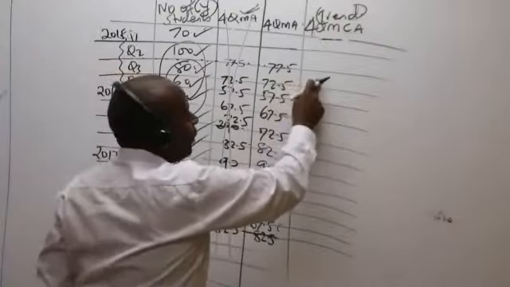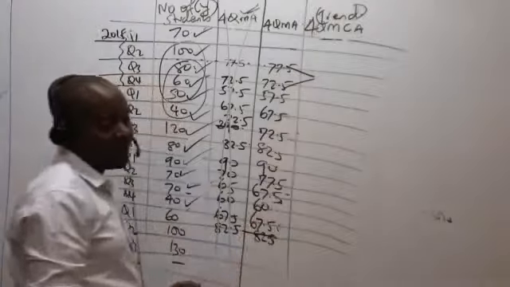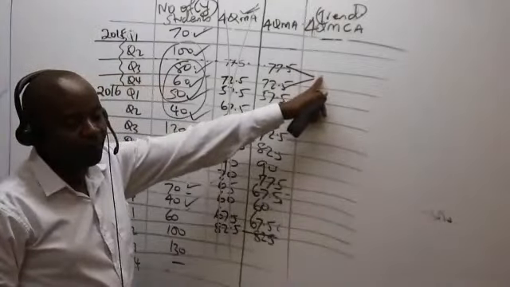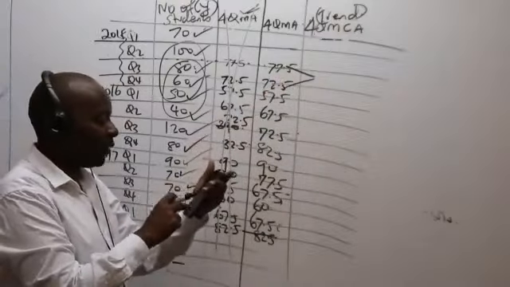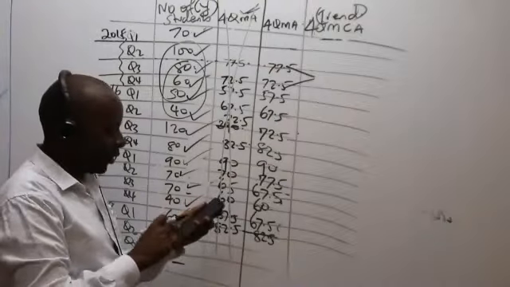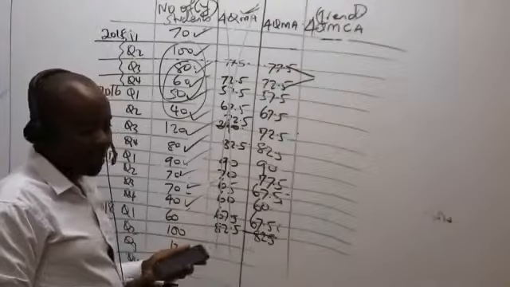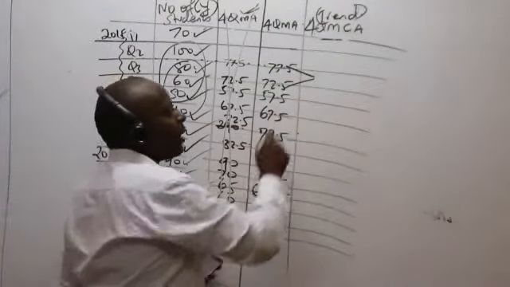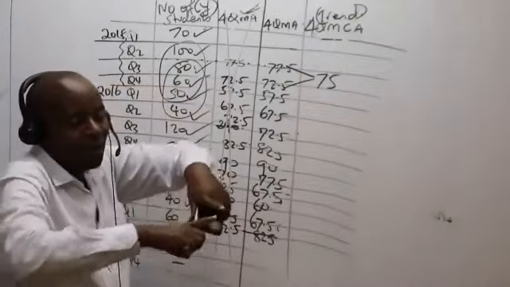To center is very easy. If I want a figure for this, these two here will be averaged to give us a centered figure. So you take 77.5 plus 72.5, divided by 2. What are we getting there? 75. So when I'm centering, I'll be taking 2 at a time and converging them.